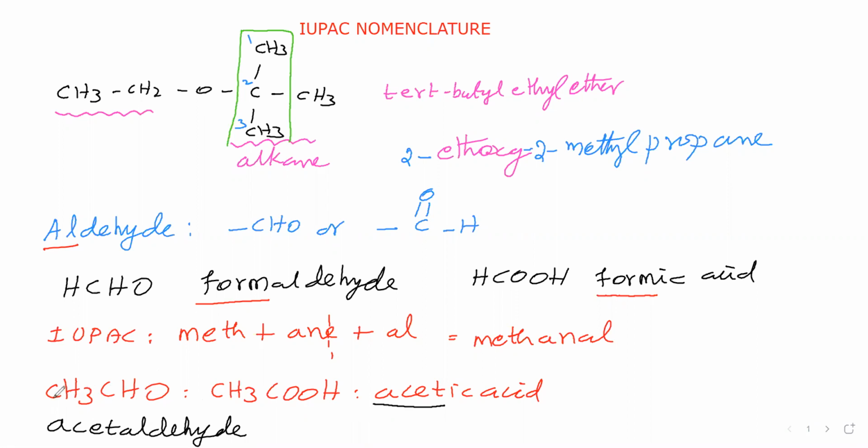IUPAC name we will say. Here, two carbon atoms are present. Therefore, eth. Then between this carbon and this carbon, a single bond is present. Therefore, the primary suffix is "-ane". In that, I will drop E. Then for this aldehyde, the secondary suffix is Al. Therefore, ethanal is the name of this compound. The IUPAC name for this compound is ethanal.